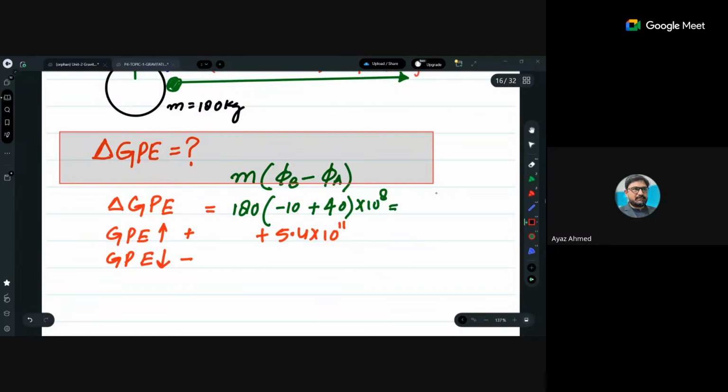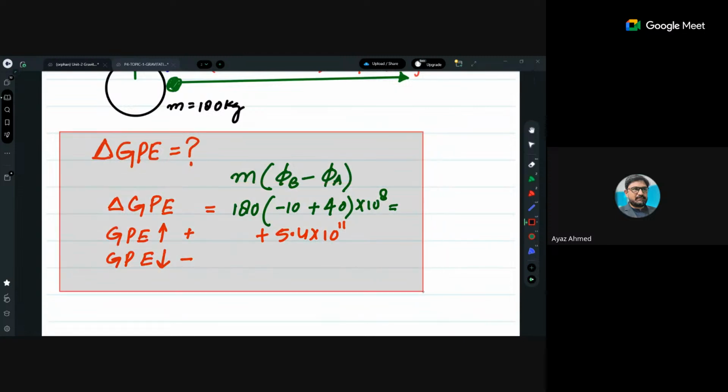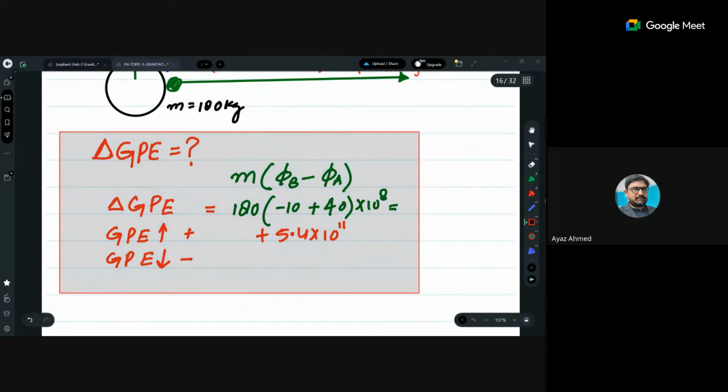situation. ग्राफ गिवन होगा अगर, तो आपने ग्रेविटेशन पोटेंशियल एनर्जी का चेंज कैसे कैलकुलेट करना. चेंज, I am talking about change. Remember one thing, this question is very important. चेंज फाइंड करना आपने from the graph of potential. तो change is mass into change in potential. Actually, delta GPE is m into delta phi.